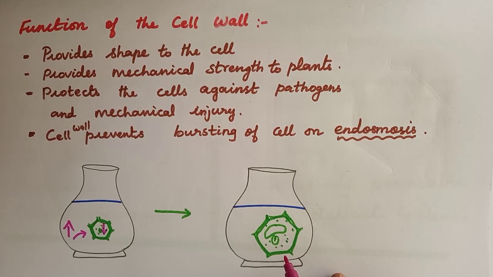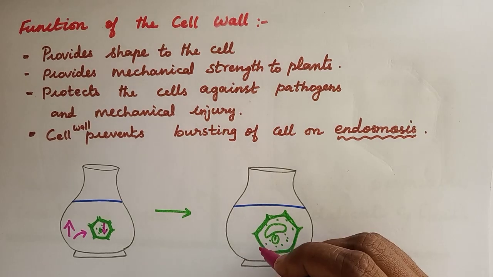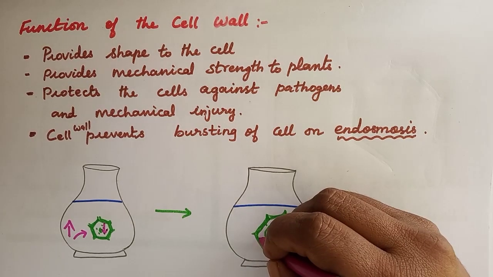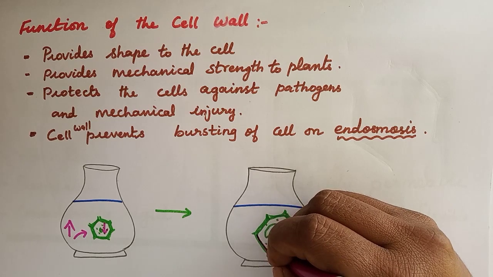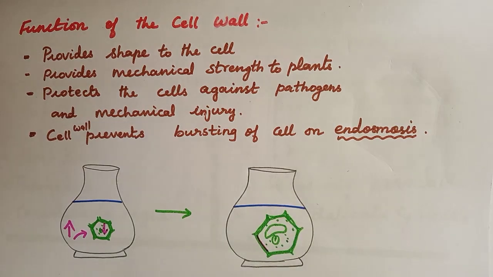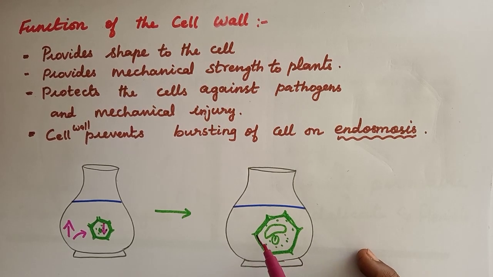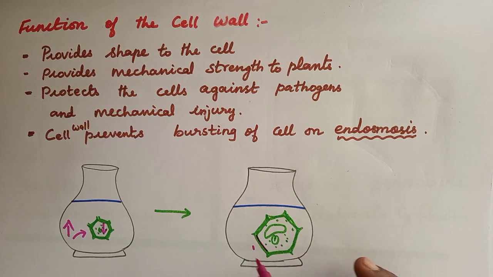At that time, the cell wall exerts an equal and opposite pressure against the cell protoplasm. Understood? So what happened as a result? After some endosmosis, further entry of water into the cell is stopped. Because of cell walls, plant cells can withstand a lot of variations in the surrounding medium as compared to animal cells.